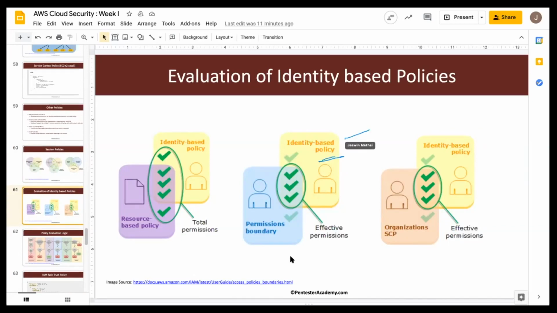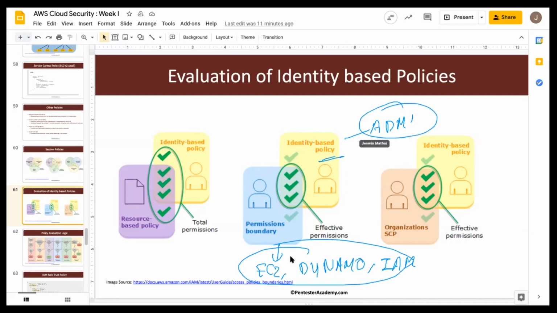At this point, we had attached administrator access. But in the permission boundary, we only allowed EC2, DynamoDB, and IAM service. So only the intersection of the permission boundary and this specific policy will be allowed. Apart from that, all other operations will be denied. So at this point, with the administrator access, we are trying to interact with the S3 service, but this is not included in here, right? So that's why we cannot access all of these services.